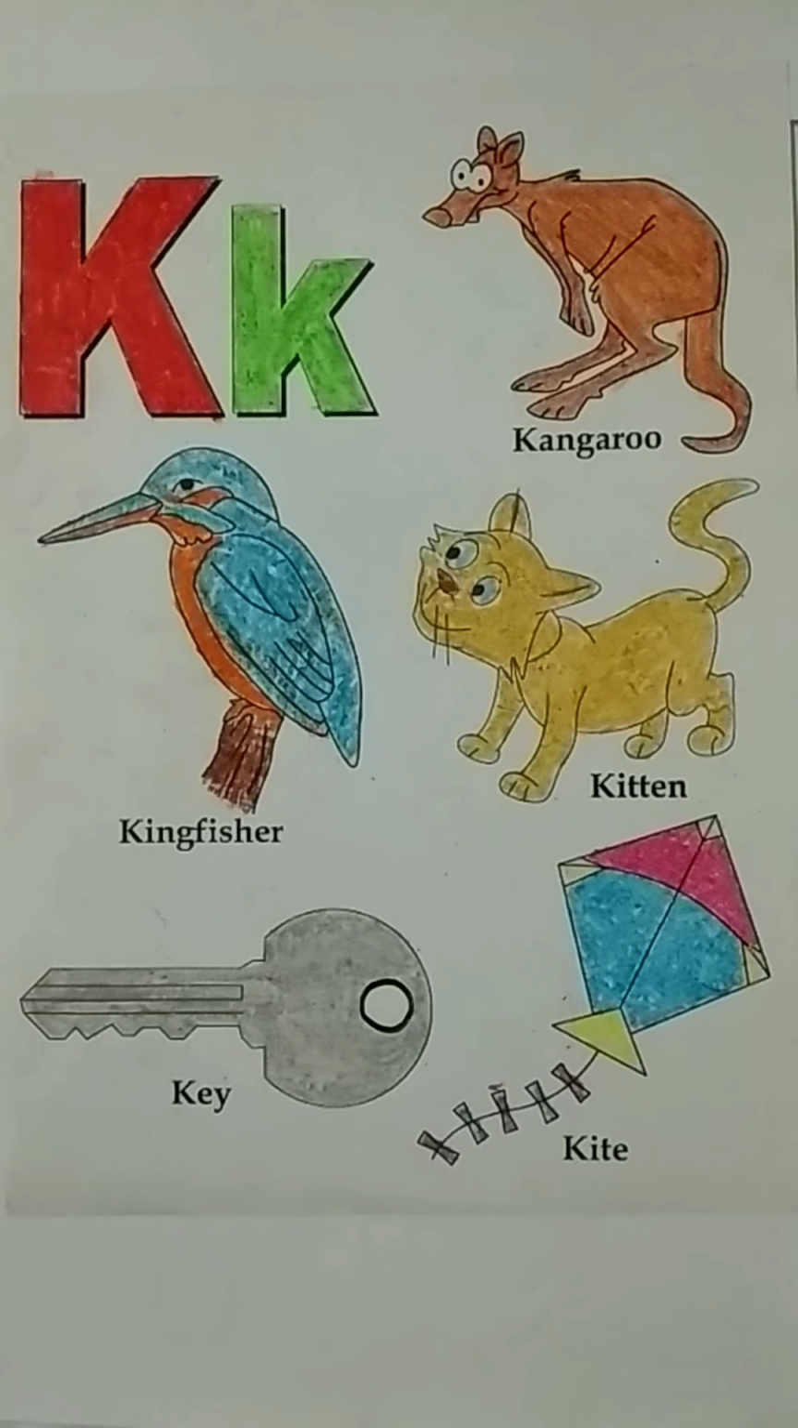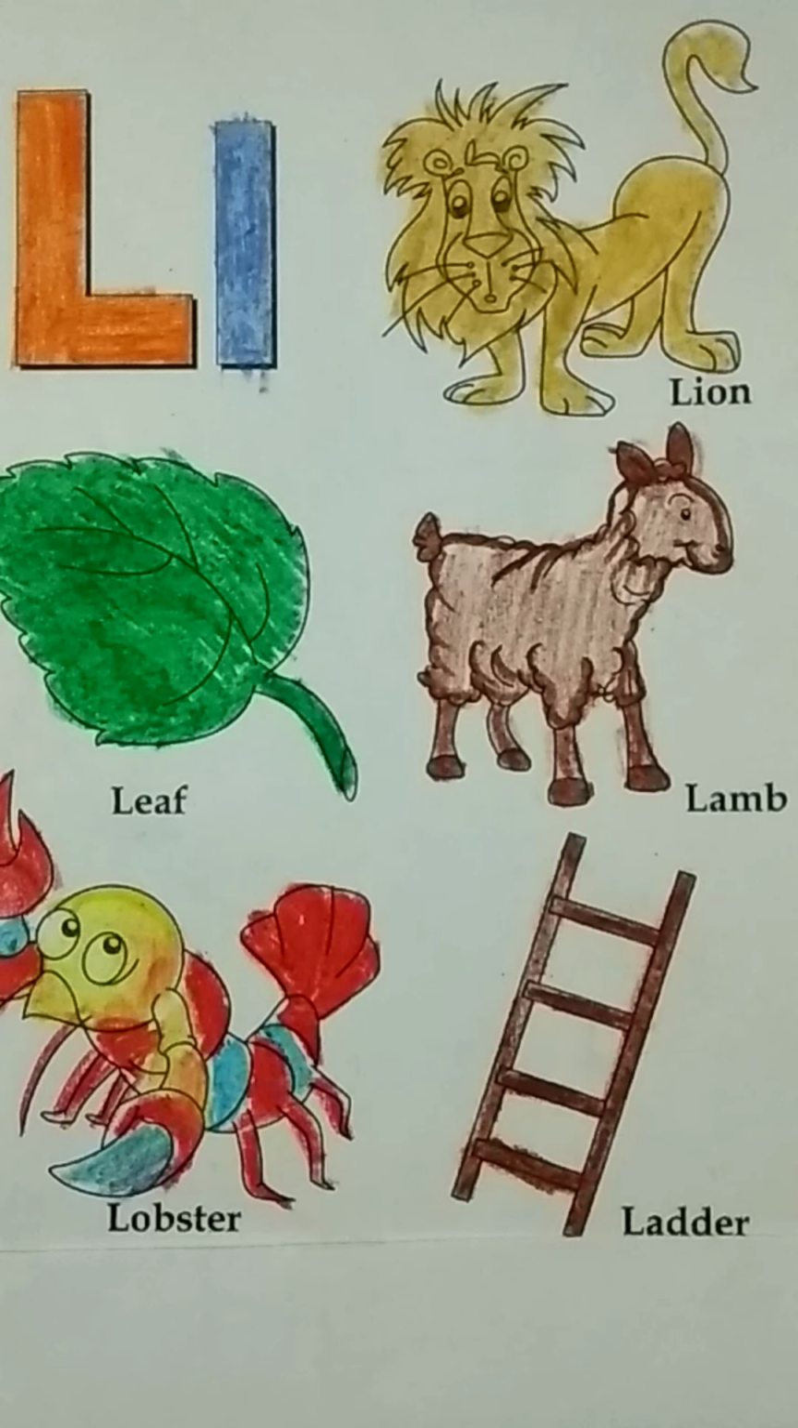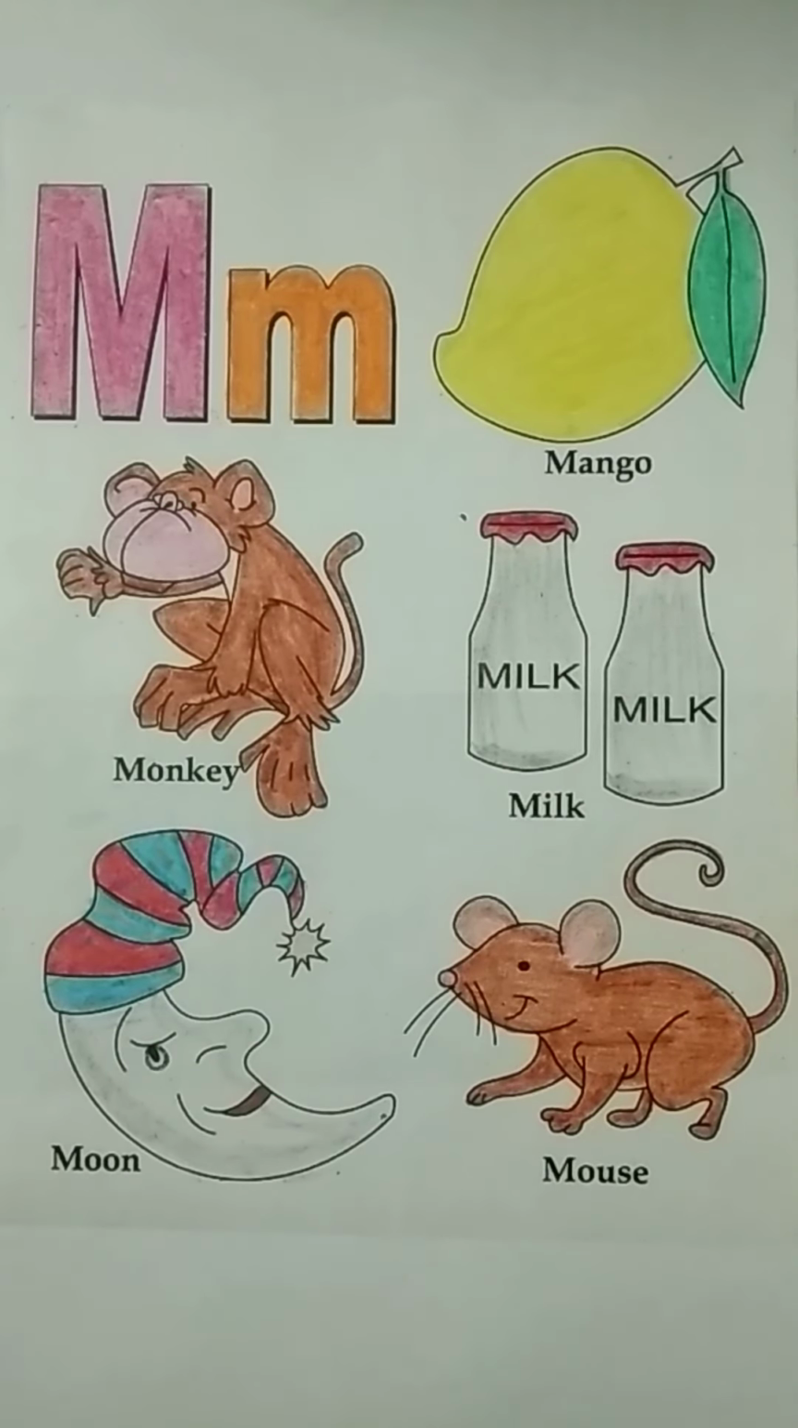K. Its sound is K. Kangaroo, kingfisher, kitten, key, kite. L. Its sound is L. Loin, leaf, lamb, lobster, ladder. M. Sound of M is M. Mango, monkey, milk, moon, mouse.